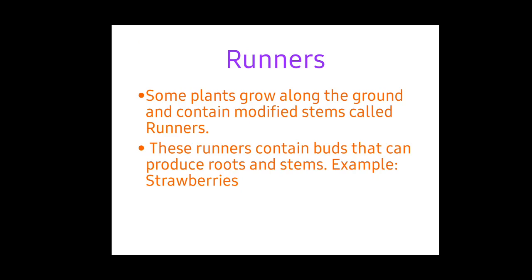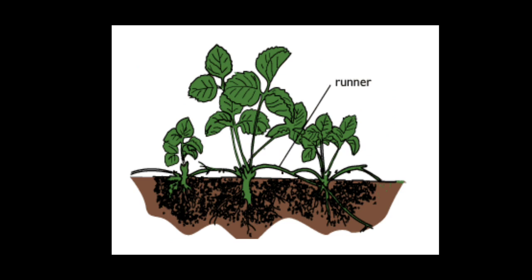Next, runners. Some plants grow along the ground and contain modified stems called runners. These runners contain buds that can produce roots and stems. For example, strawberries. We can see this kind of runners around us on any ground.